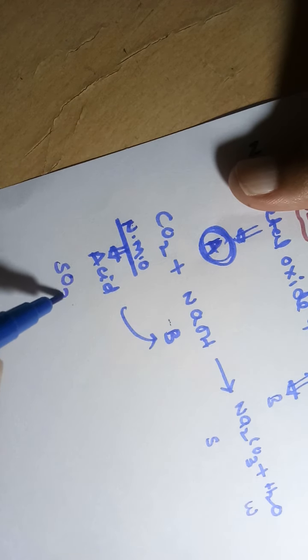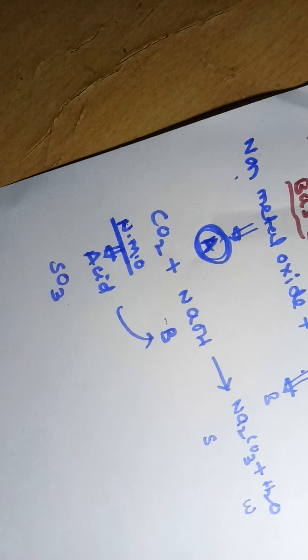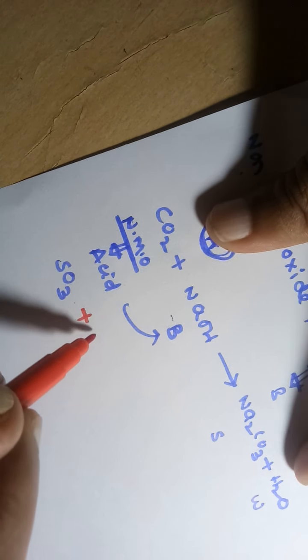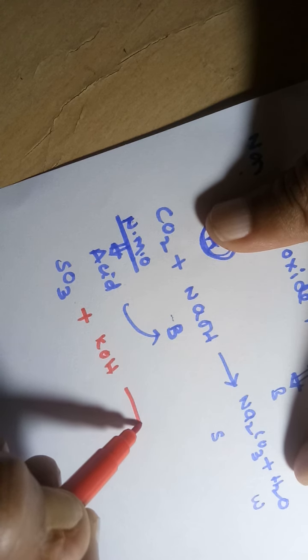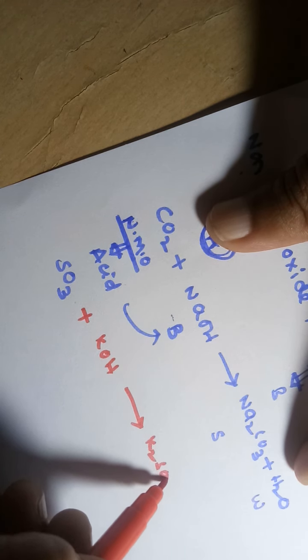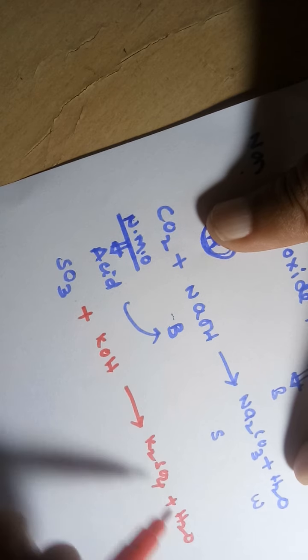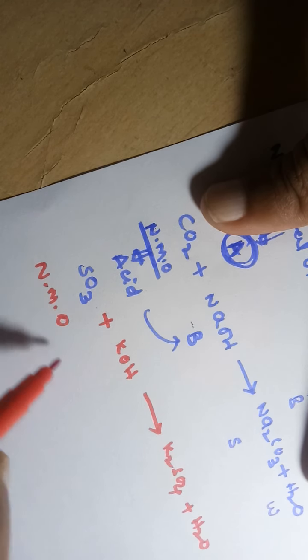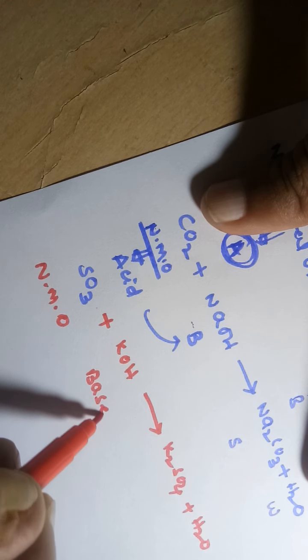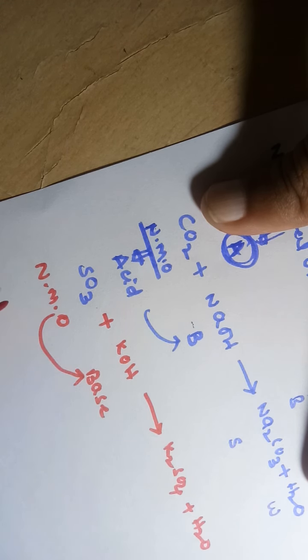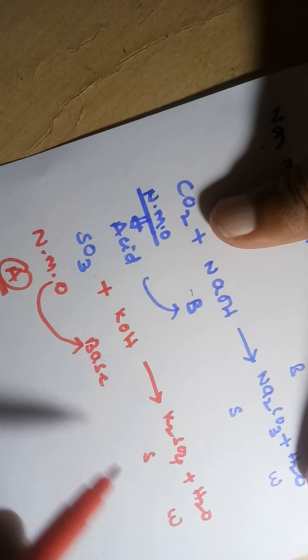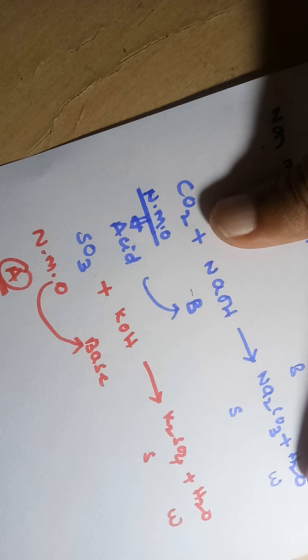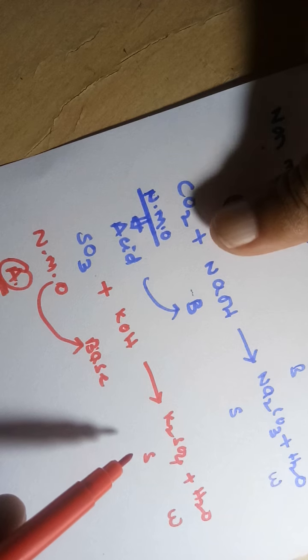Now let me take another example, SO3. SO3 reacts with KOH and forms K2SO4 plus water. SO3 is a non-metal oxide, and KOH is a base. This non-metal oxide reacts with a base, so that's why the non-metal oxide must be acidic in nature, forming salt and water. So this is a reaction between acid and base, hence it is called a neutralization reaction.